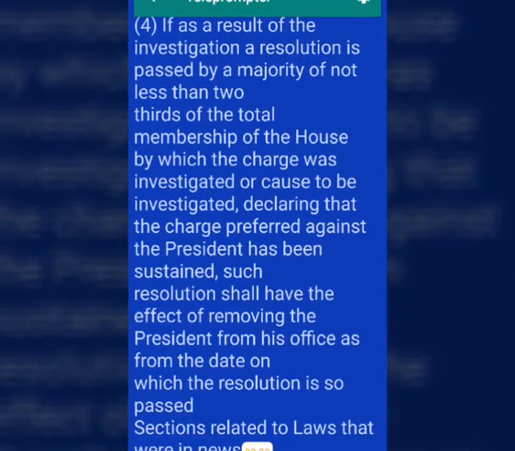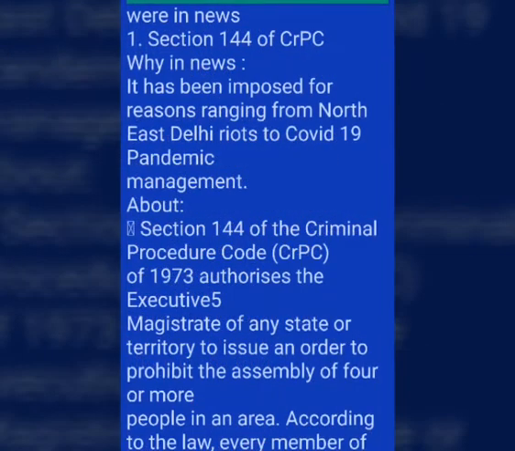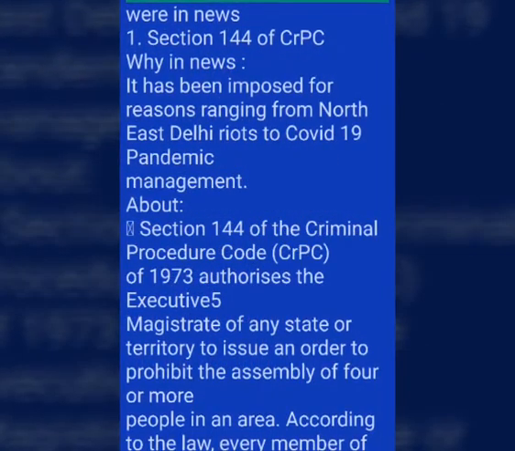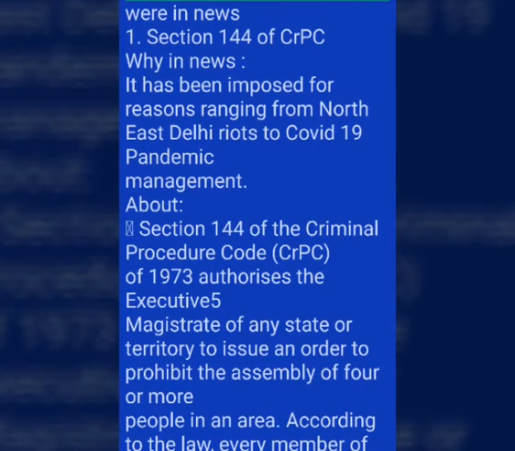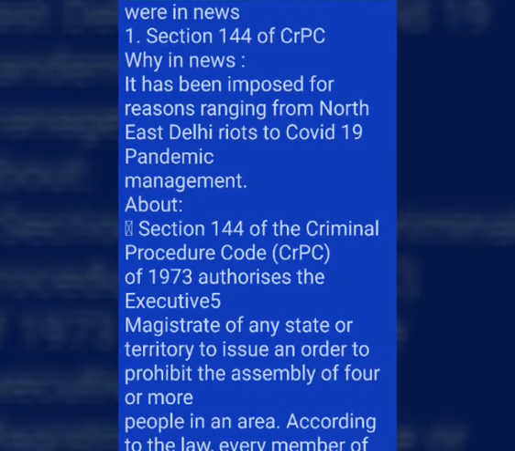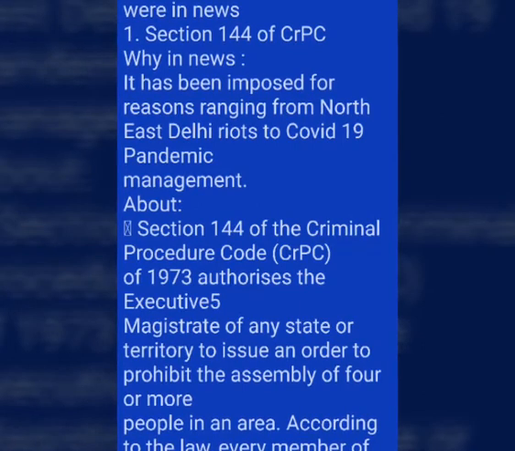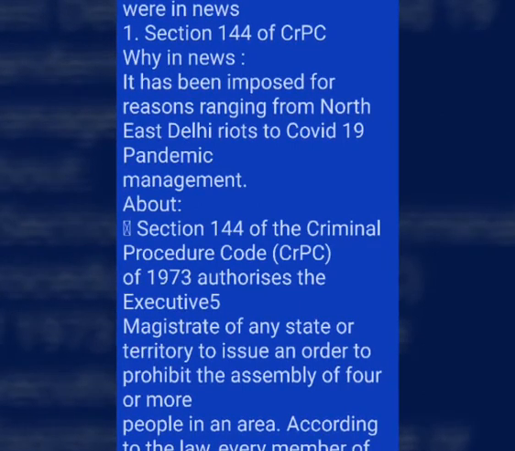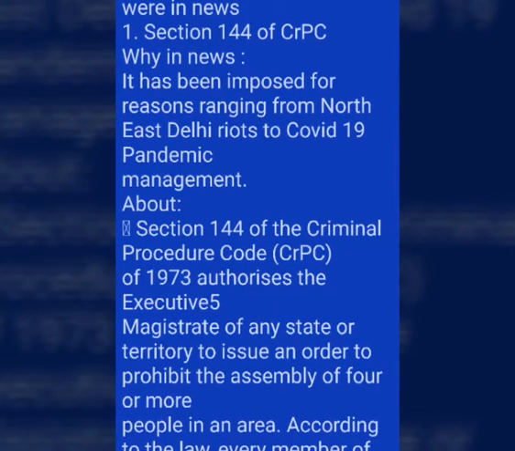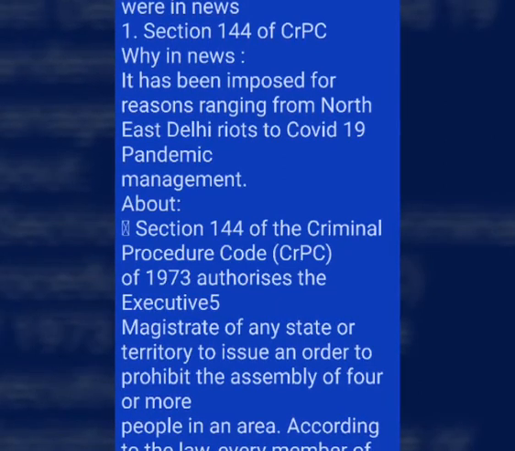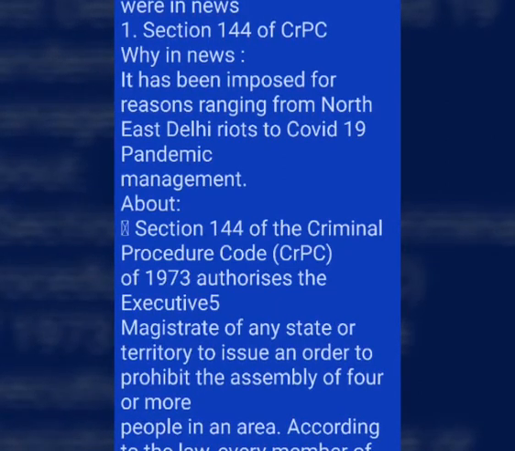Sections related to laws that were in news. 1. Section 144 of CrPC. Why in news? It has been imposed for reasons ranging from Northeast Delhi riots to COVID-19 pandemic management. About Section 144 of the Criminal Procedure Code, CrPC, of 1973 authorizes the Executive